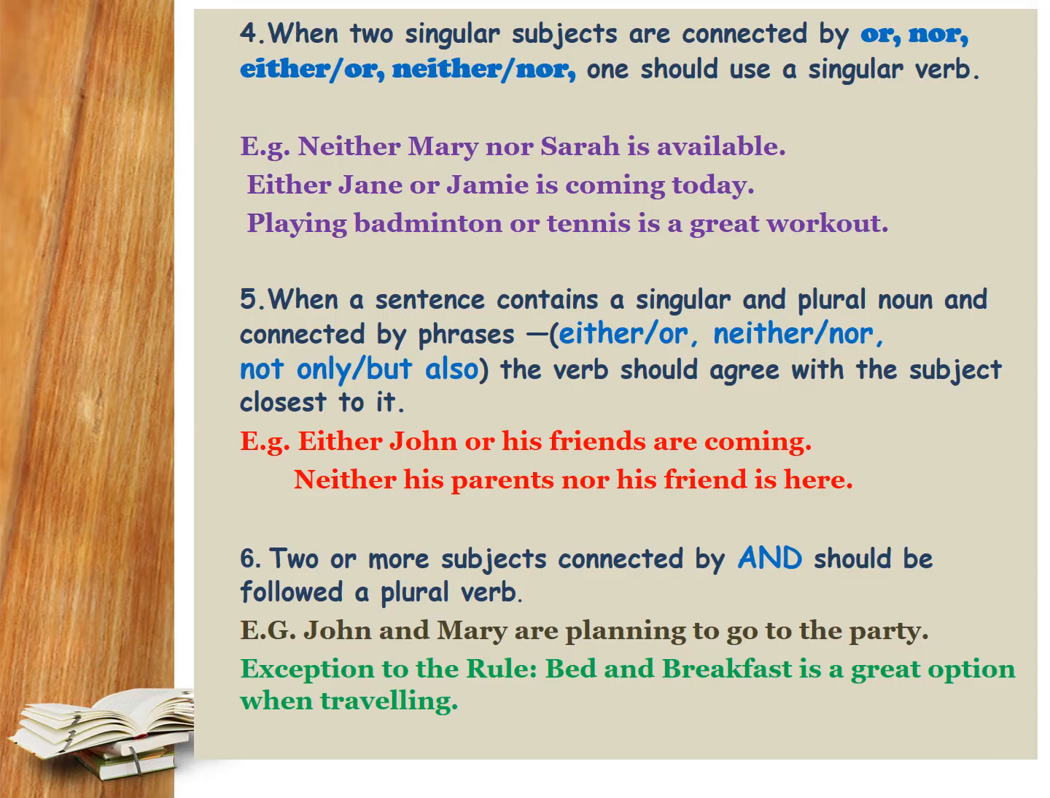Neither his parents nor his friend is here. Parents is considered a plural noun, but friend is considered a singular noun, hence we have the singular verb is. Two or more subjects connected by and should be followed by a plural verb. For example, John and Mary are planning to go to the party.